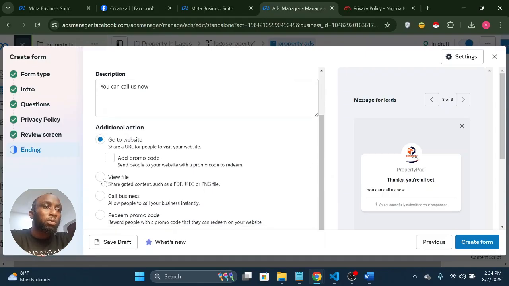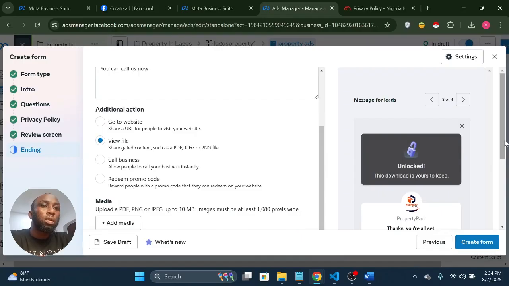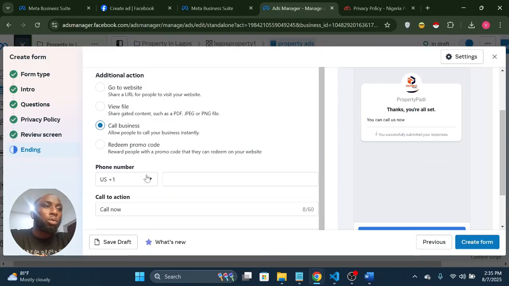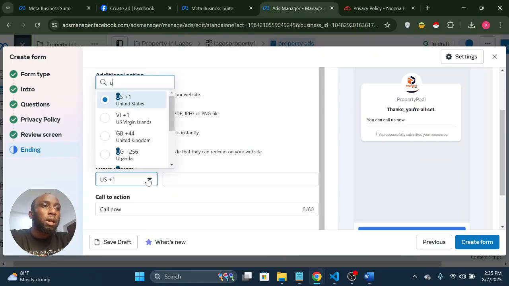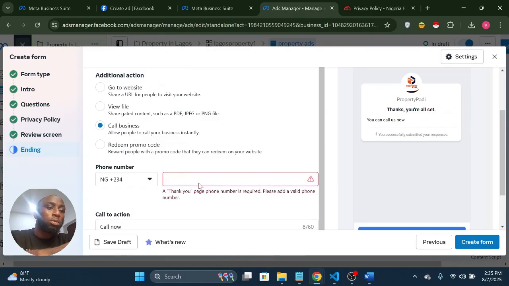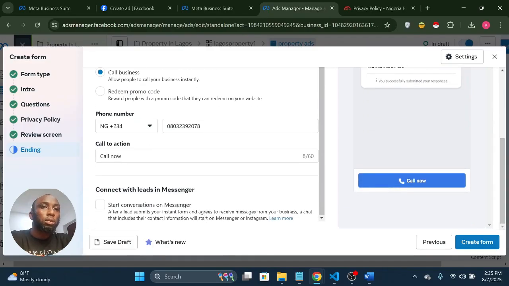But if you don't have a website, you can send them to a file, let's say if your property has documentation, or a PDF you want them to read, or if you want them to call your business. I like this, so call my business. You put your phone number so they can call you. Since I'm in Nigeria, I just put in my phone number. So call me now, that's the action button.